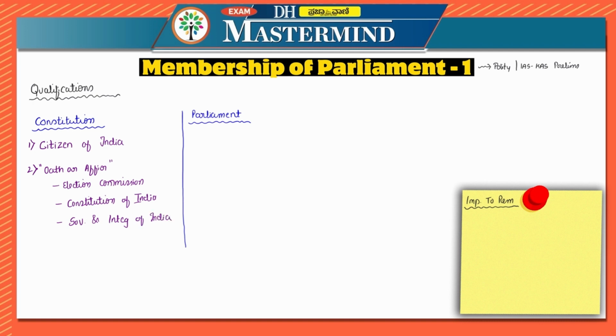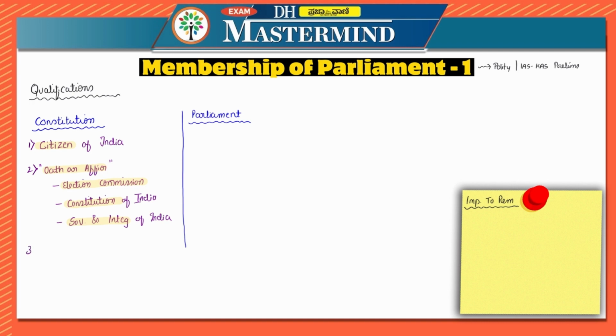First one is they have to be a citizen of India. One second, I'll just change the color. Second one is oath or affirmation, in front of a person authorized by the Election Commission. And what is the oath? True faith and allegiance to the Constitution of India, and uphold the sovereignty and integrity of India. Now what is the difference between oath and affirmation? If they believe in God, they can take the oath. If they do not believe in God, then they have to take the affirmation.